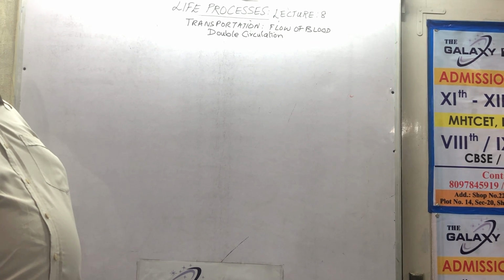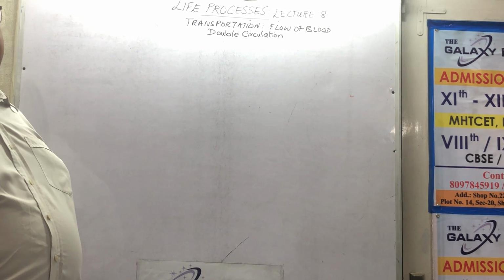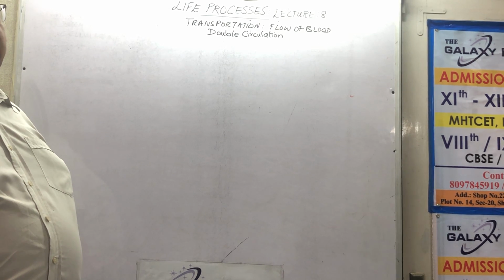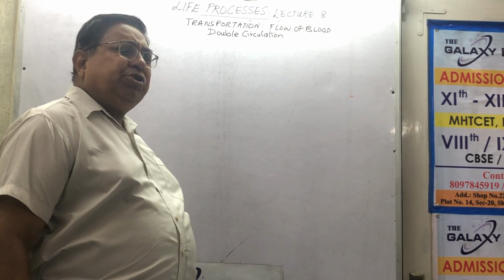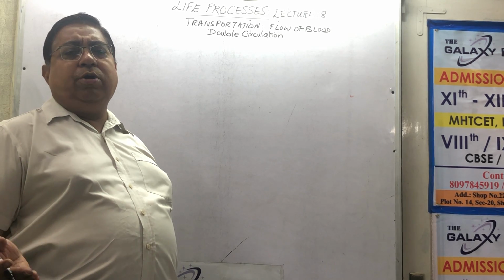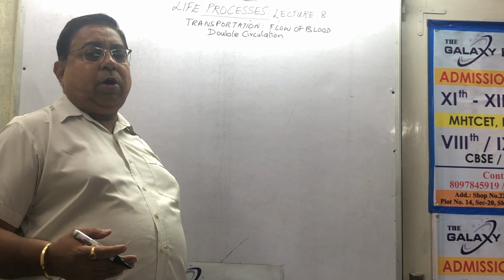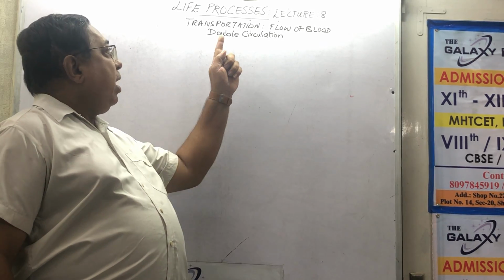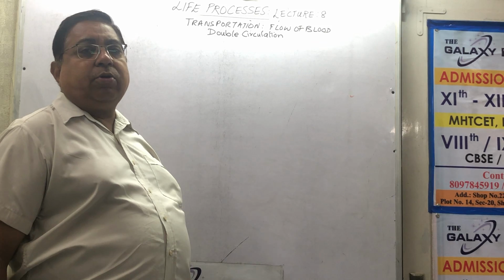I have double circulation. All higher animals, mostly all vertebrates, show double circulation. But in fish, water enters on one side and goes out the other. They don't need it because gills are doing all the work. For us, that is not possible because we have to take oxygen to every cell, which is difficult. So higher animals show double circulation.